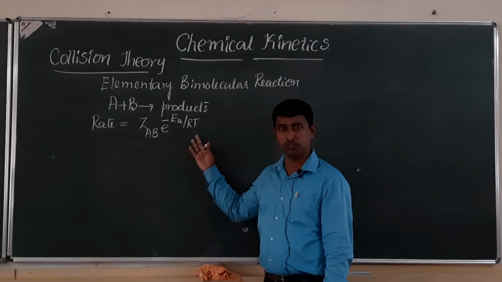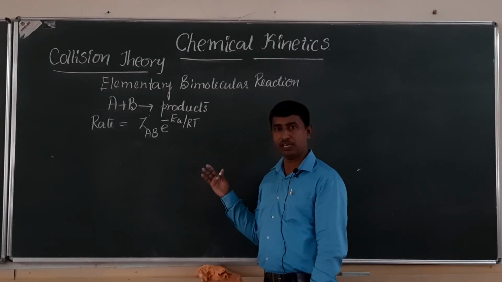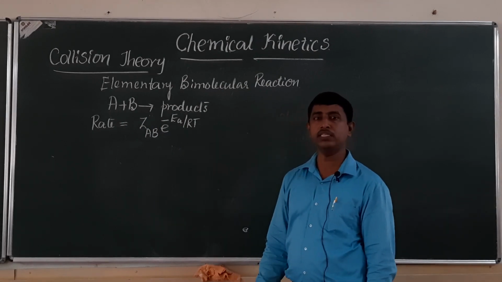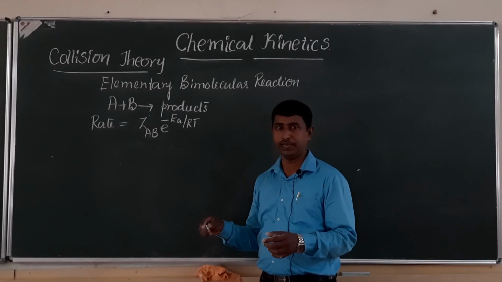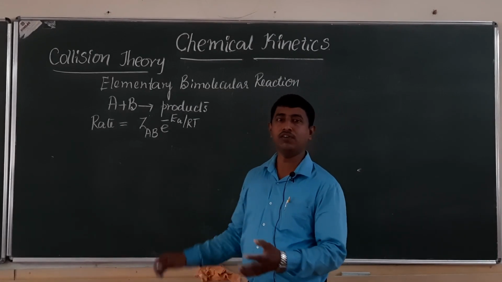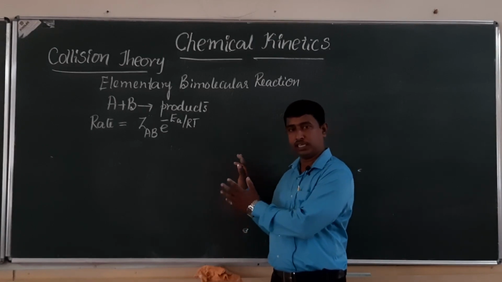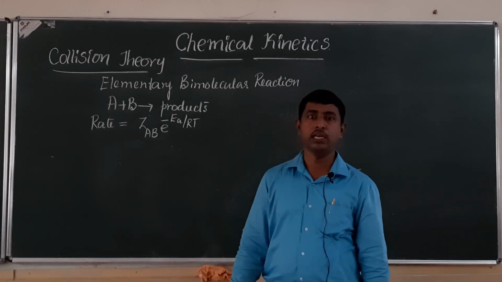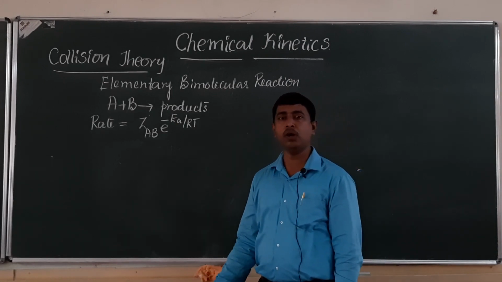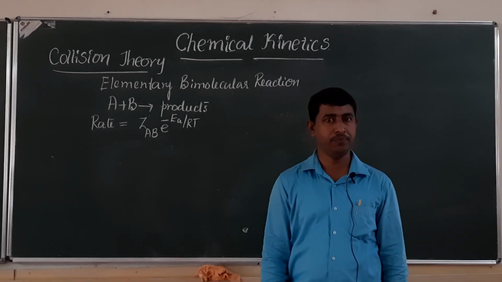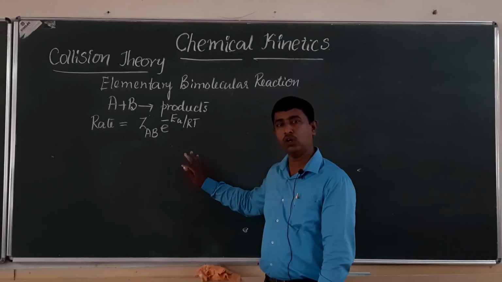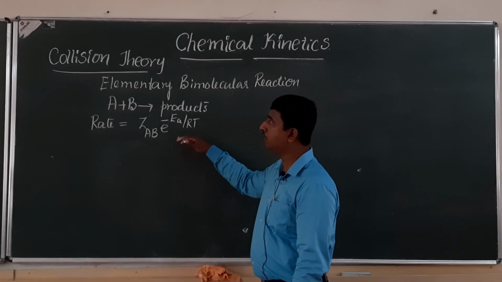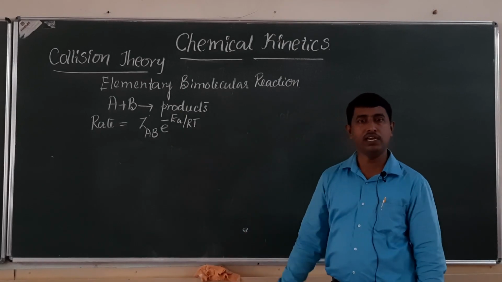Why was that deviation observed? The reason given by Max Trautz and William Lewis is that the deviation is due to improper orientation. At the time of collision, along with a sufficient amount of energy, that is threshold energy, the colliding molecules must be properly oriented. If there is improper orientation, no product will be formed. If it is properly oriented, then only product formation can be seen. Understood?